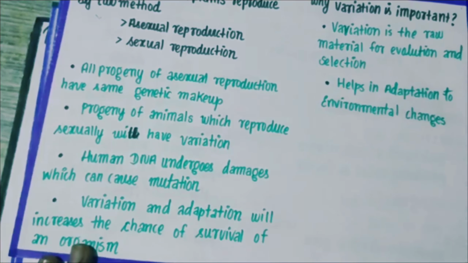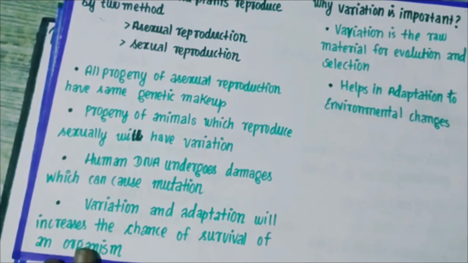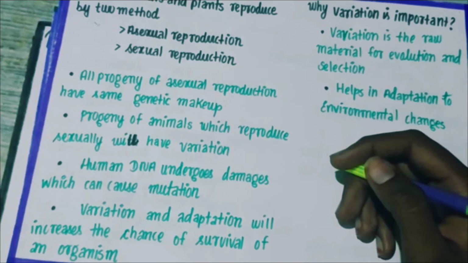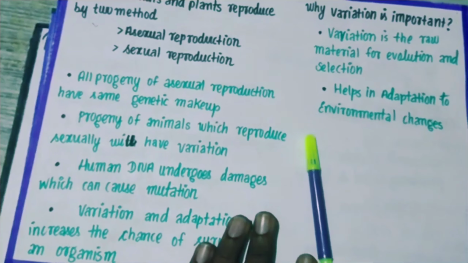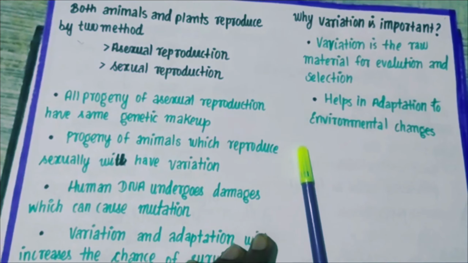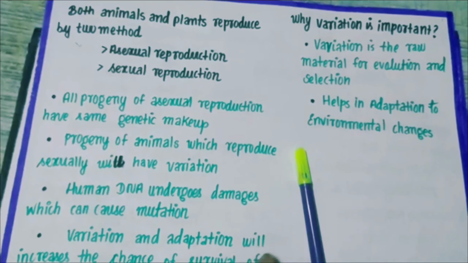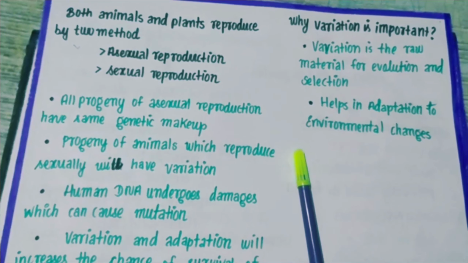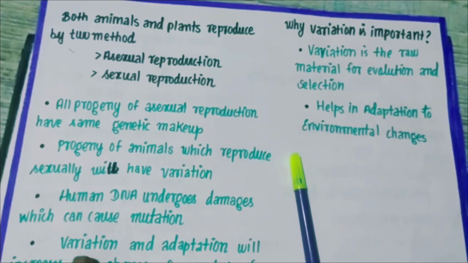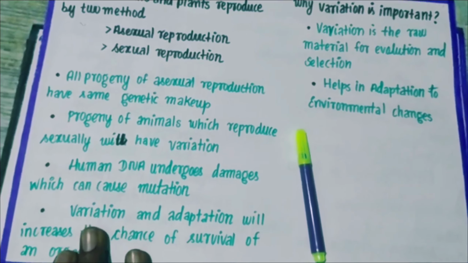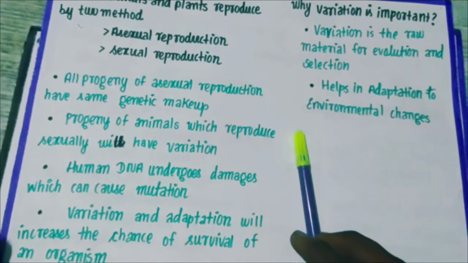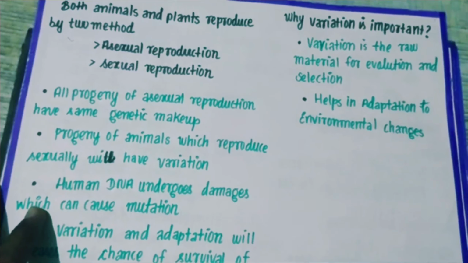For example, if you see the kangaroo rat, what do they have? They are not able to take water from the desert because the availability of water is very low there. So they have a mechanism in their body where they oxidize the fat in their body and get the water they need, so internally they produce the water. Such kinds of adaptation help the organism to survive, right? So variation and adaptation are important factors which decide the survival of an organism in a particular environment. Now you will understand why variation is very important, right?